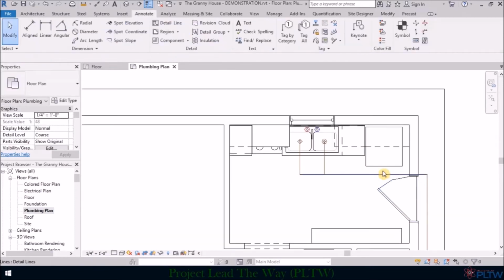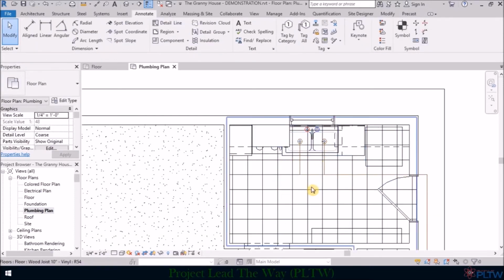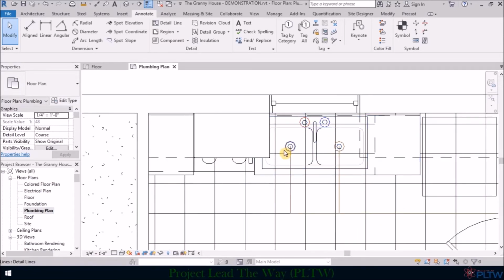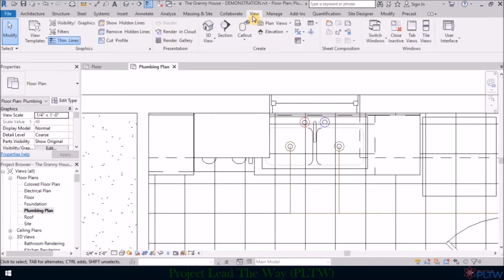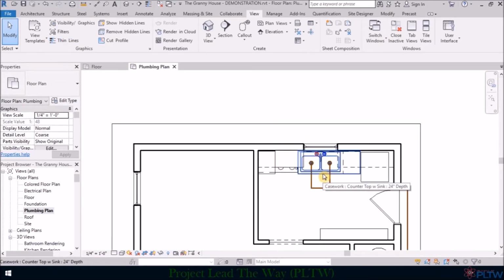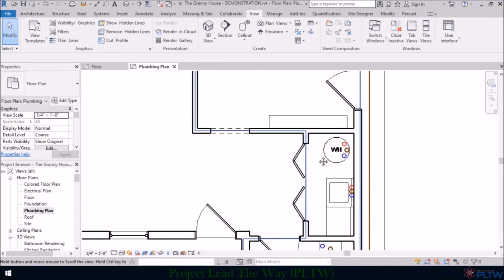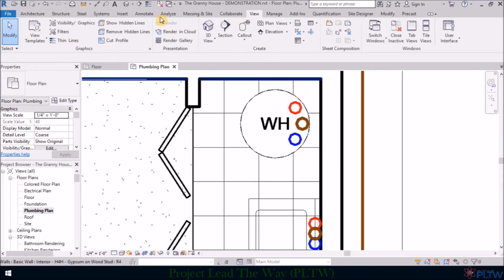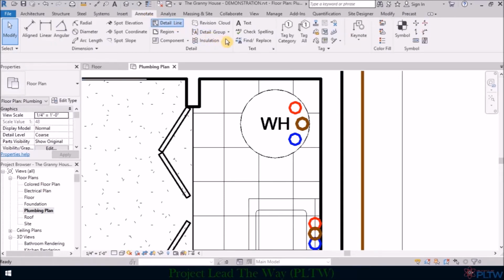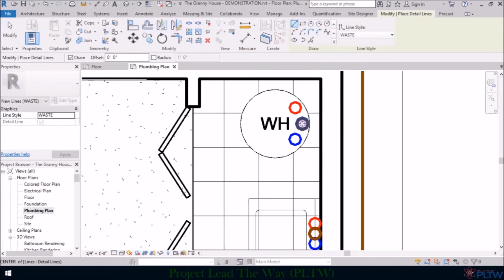At this point, it's starting to get a little confusing because we have a lot of lines for our tiles in our kitchen. So notice that the circles and the lines and the colors are sometimes hard to see. If that is the case for you, you can go to view and turn off thin lines so that you can see the thickness of your lines, which may help you visualize some of what you're doing here. The next thing we're going to do is go back to annotate, go back to detailed line, leave it on line, and I'm going to draw a line from this drain circle straight to our drain line.